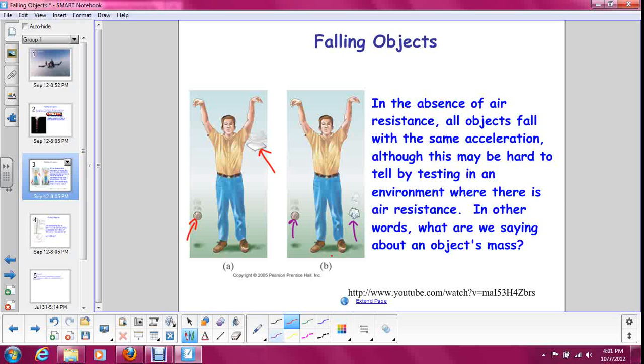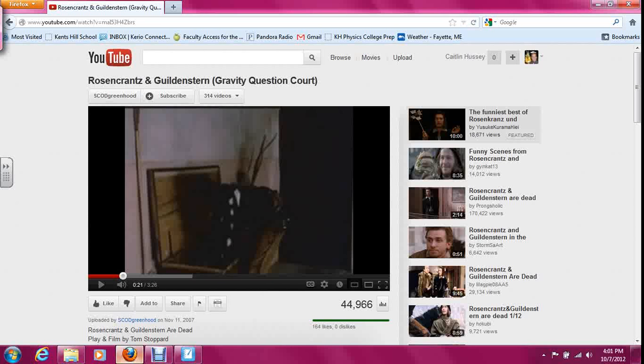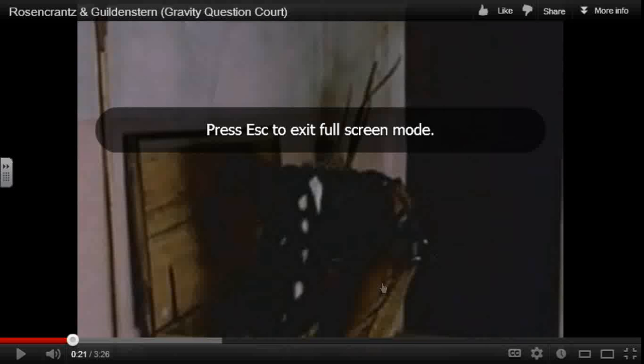So in B here, we can say this is more like what would happen when there's no air resistance. Both objects will fall with the same acceleration. So what are we saying about an object's mass? Well, we're saying the mass of an object does not determine how fast it will fall. No matter what the object is, it always falls with an acceleration of negative 9.8 meters per second squared, as long as we ignore air resistance. So here's a little video from Rosencrantz and Guildenstern Are Dead, and it's about this principle.